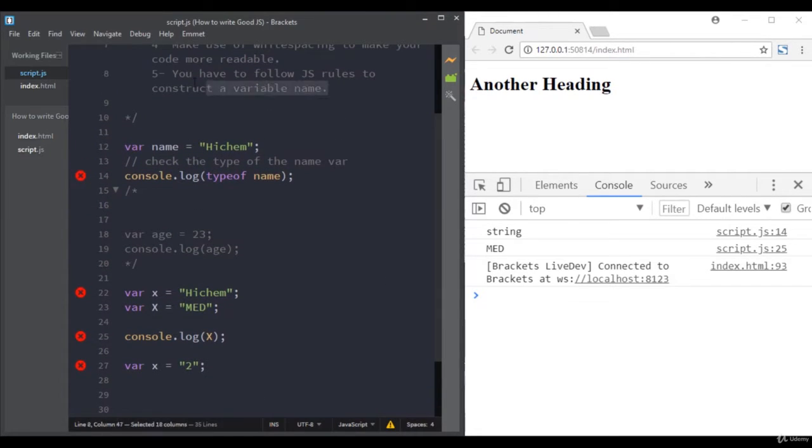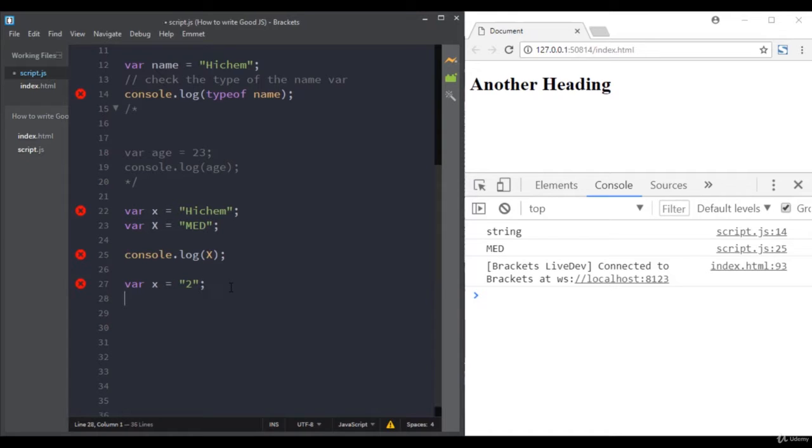Rule number 5, you have to follow some rules for constructing names for variables. The name of the variable can contain lowercase letters from A to Z or uppercase letters from A to Z. It can also contain digits, underscores, and $ sign. For example, you can have a variable that is called var $sign. If you go to the browser, you will see that you have no error. Or you can have something like this: name2, name5, x2, and so on.